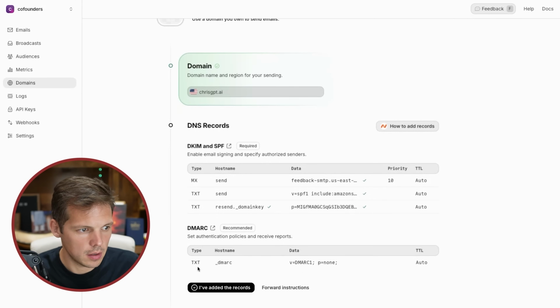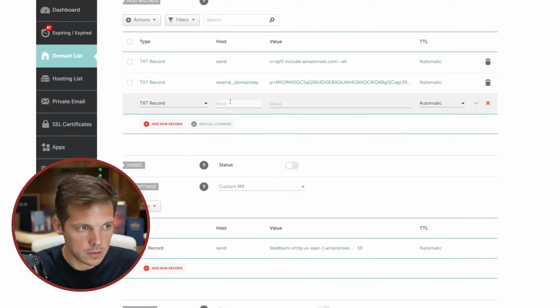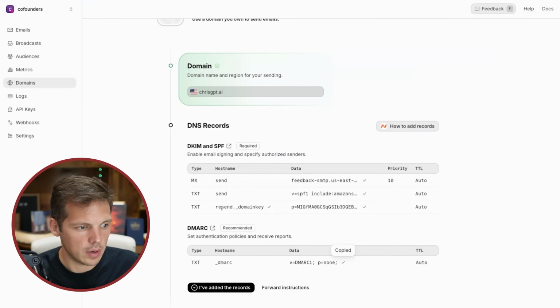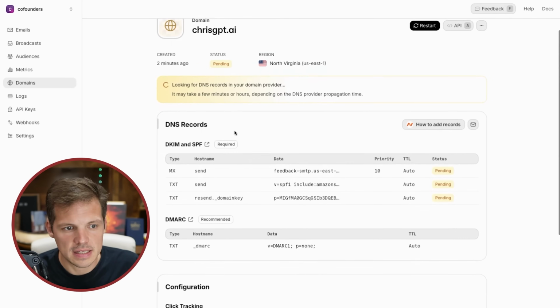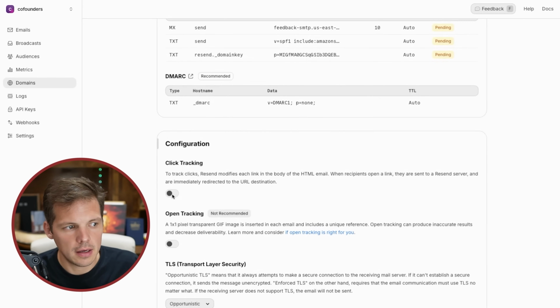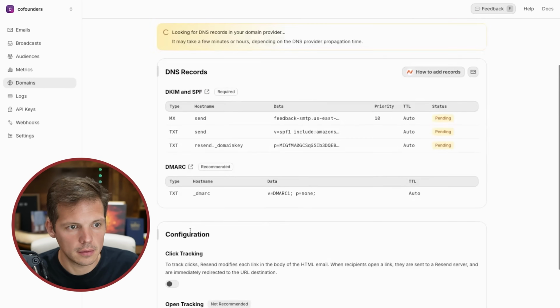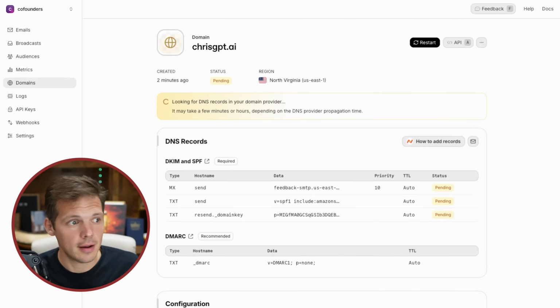Now DMARC, TXT underscore dmarc. And this basically tells the inboxes that this is a trustworthy email. I'm not spoofing. I'm not impersonating someone else. TXT underscore dmarc, that, boom. Now we're going to click, I've added the records. This can take a little time. That's cool. Right here, we can check these boxes to enable click tracking and open tracking, so we can see if someone's looking at our invoices or clicking on the invoices. That can help us know if we should get aggressive with them or not.